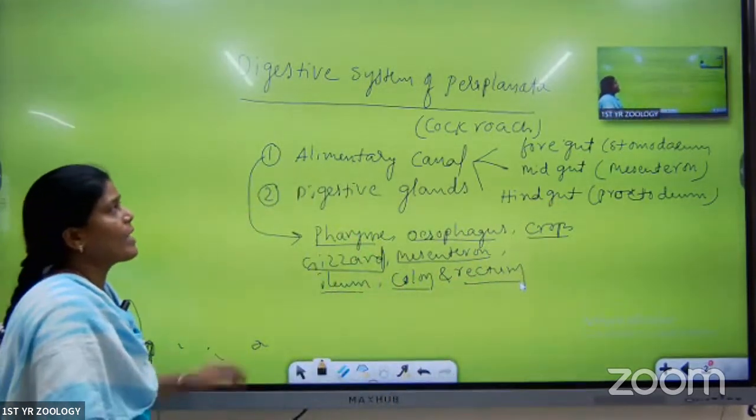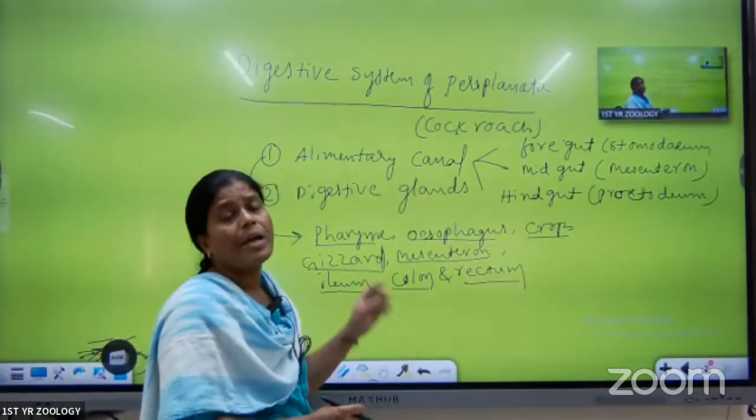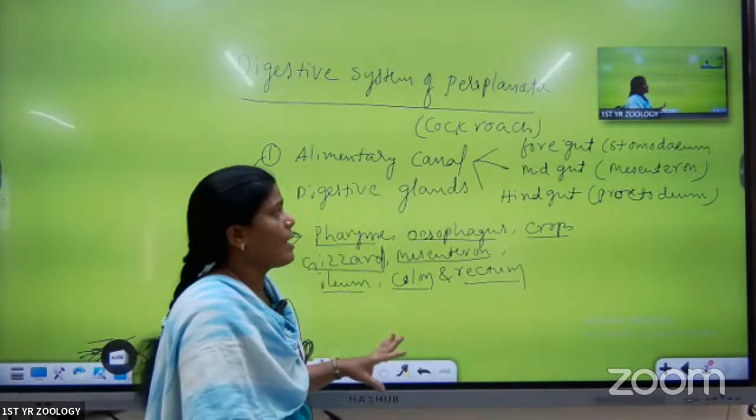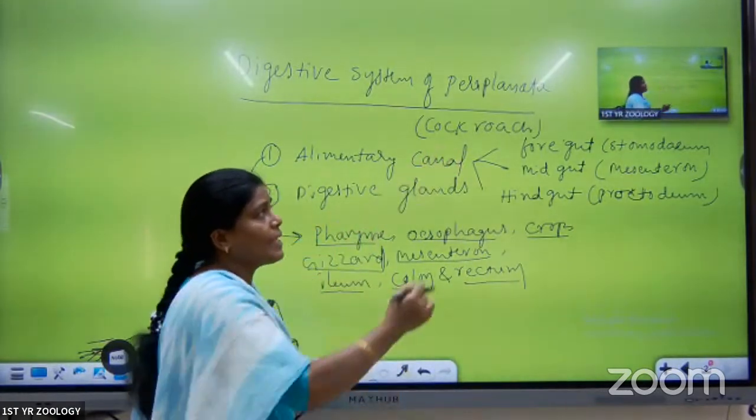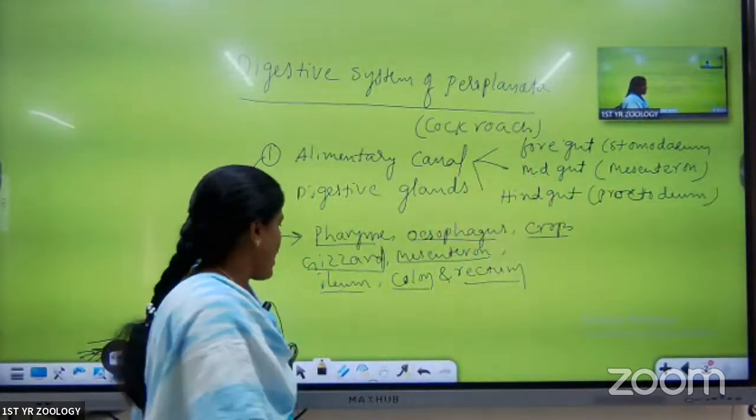Here, this is about the alimentary canal. The alimentary canal is a tube-like structure. It starts with the mouth and ends with the anus. For our convenience, we divided it into three parts: foregut, midgut, and hindgut. Clear?